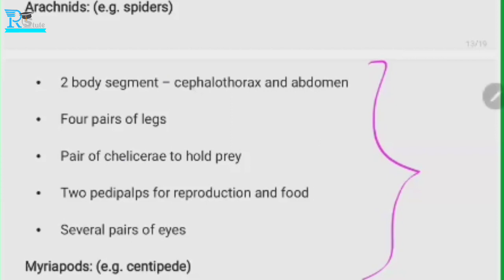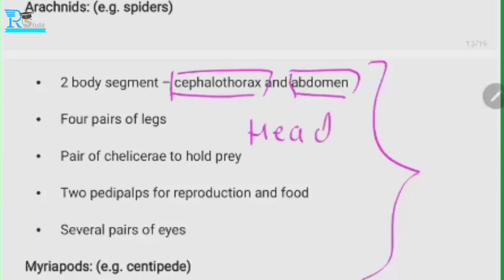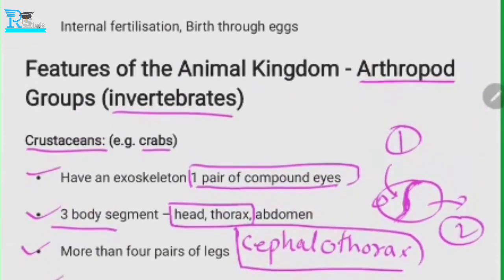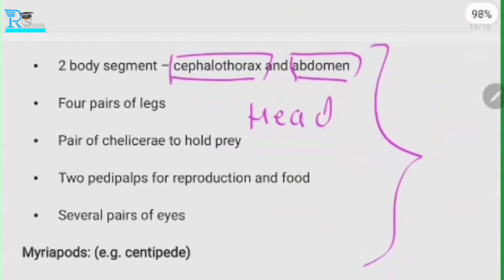So that is the cephalothorax, and they have an abdomen where they store certain things, liquid or anything. So they have an abdomen, and the main part is the cephalothorax. In the cephalothorax, you will see the head. They will have a head and thorax, but the head and thorax will be fused together. Clear? Okay, next.